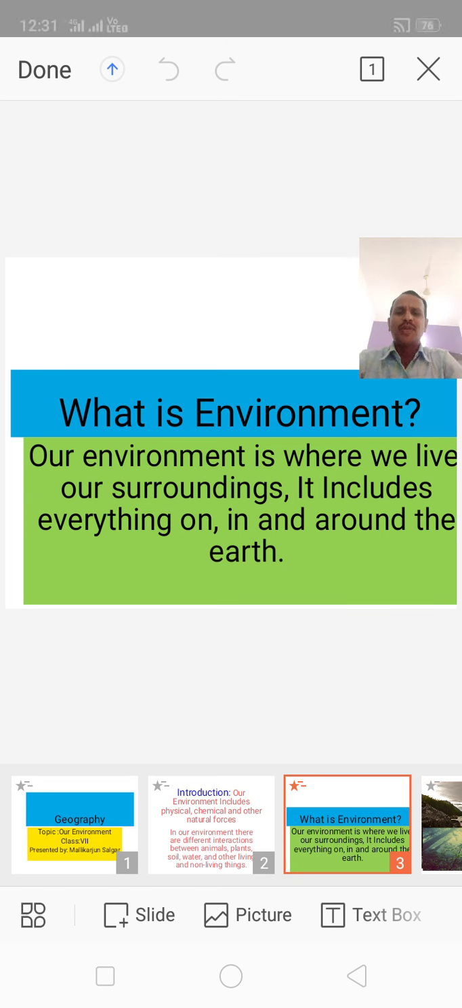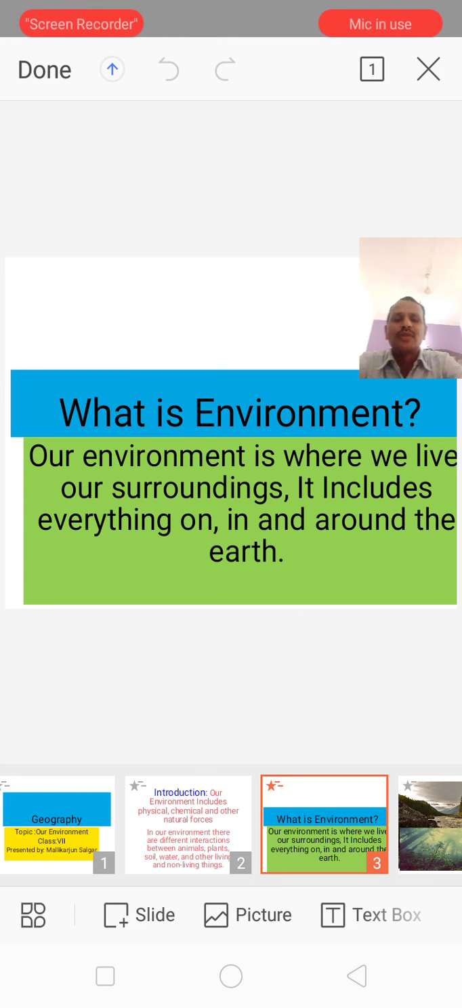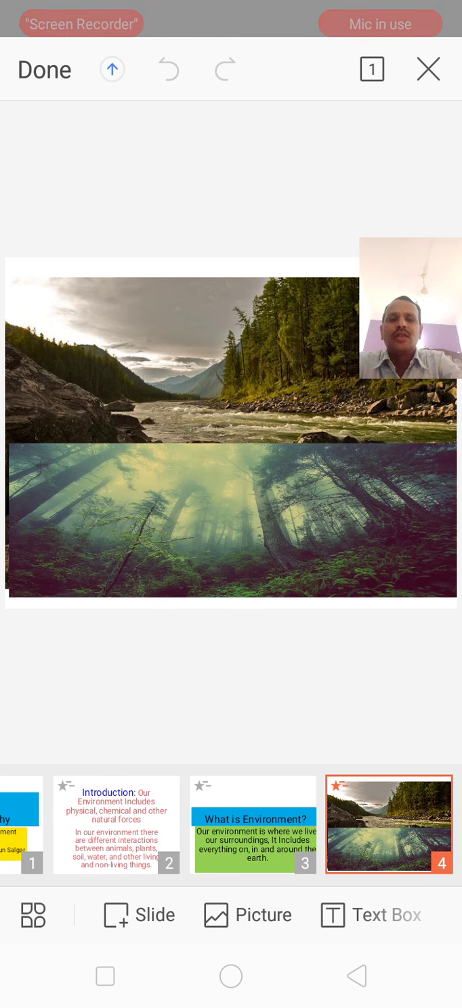What is environment? Our environment is where we live, our surroundings. It includes everything on, in, and around the earth. That is called environment. There are many definitions of the environment. You can say our general definition also. So this is the definition of the environment. Let us see the next slide.